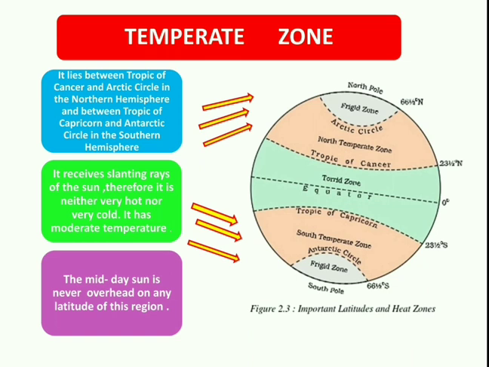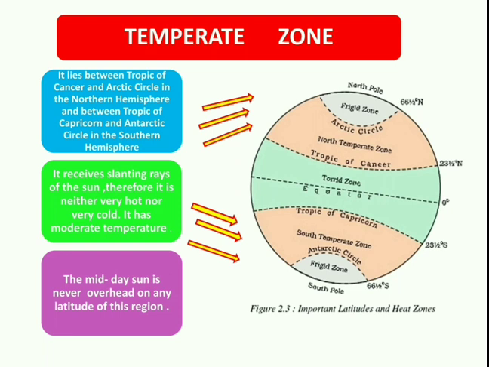Now, temperate zone. As you can see in the figure, it is shaded with peach color in both the hemispheres. So, now let us look at the location of temperate zone.